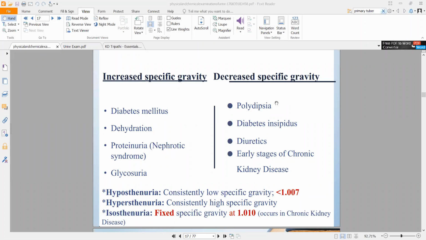Another thing, early stages of CKD. So if someone is having kidney disease, especially early stages of kidney disease, in them urination might increase, and they will also have a problem in reabsorption. Basically, what will happen is specific gravity will decrease because of both of these conditions. There is a problem in reabsorption and secretion, and there is a problem in the amount of urine being excreted. Both of them together will decrease the specific gravity of your urine.